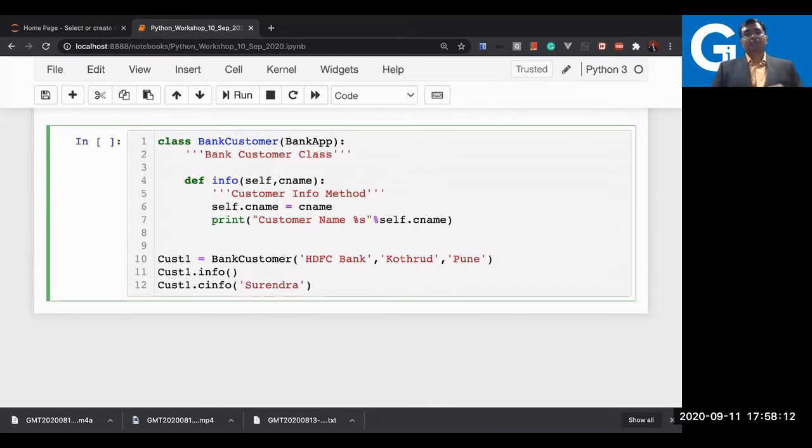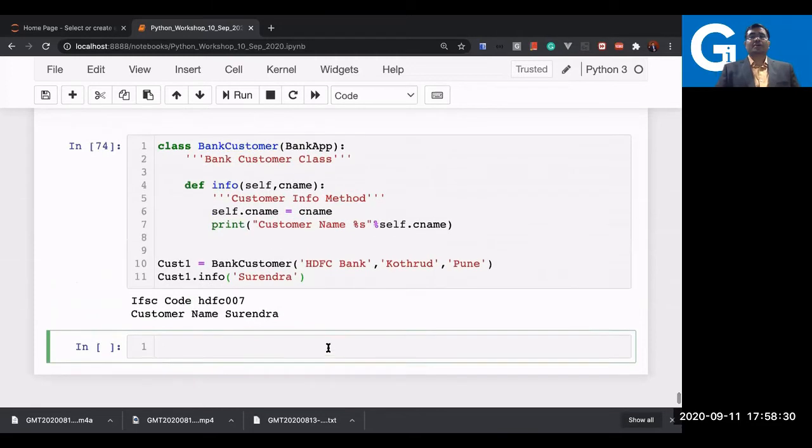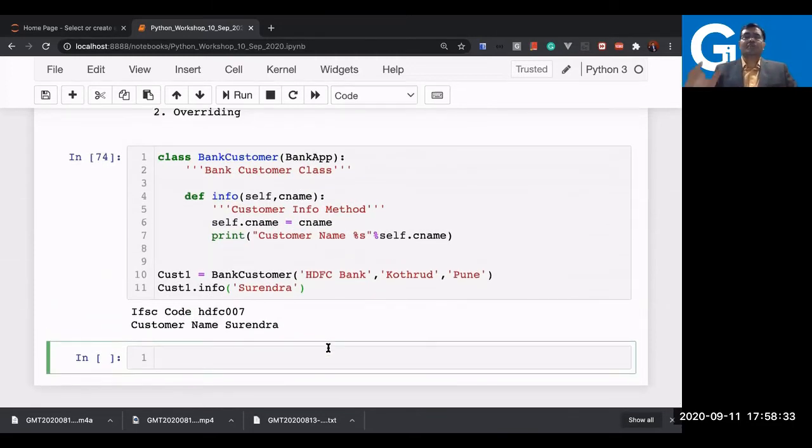So we want to test it now. Let us test how it overrides. Obviously C info will not work here now, only info will work. And I have to just pass the parameter as Surendra here. I'll just test it without writing much code. So what you see here, it has already overridden. Previously, when we were calling the info method, we were getting all the bank related information like bank name, branch name and the city. But now after overriding, I'm able to see only the info of the customer, but not the info of the bank. So bank info is invisible to us now.